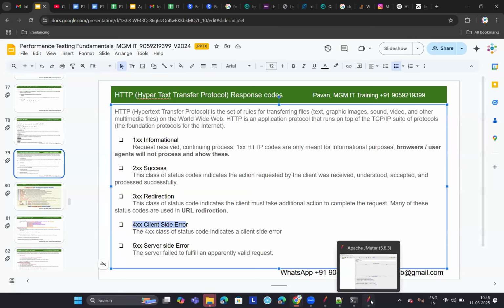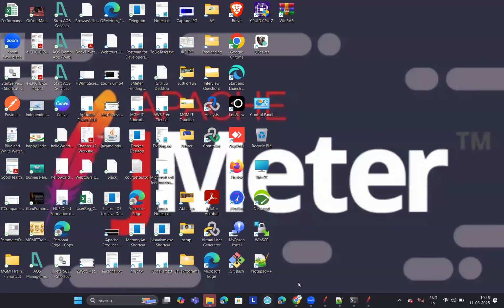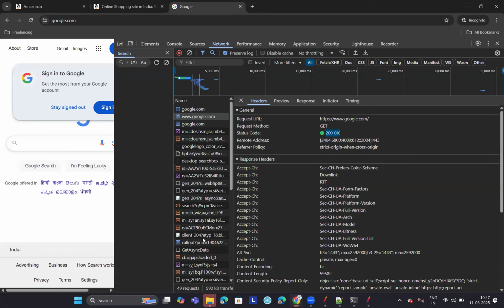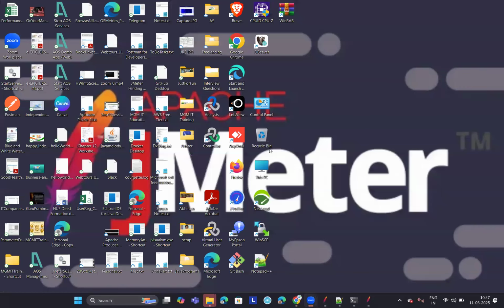Okay, let's see some examples. I have a demo application called WebTools for booking flight tickets. I'll start that demo application, and I will intentionally send some wrong requests. First, I'll show you the correct URL. Just give me a moment, guys.